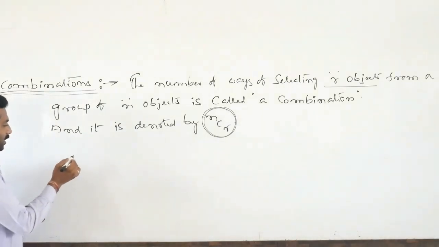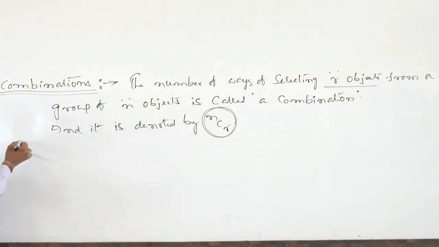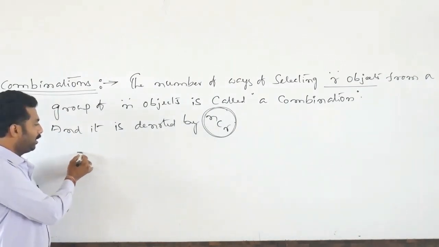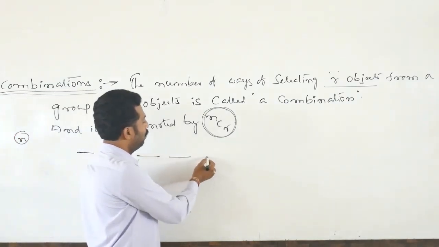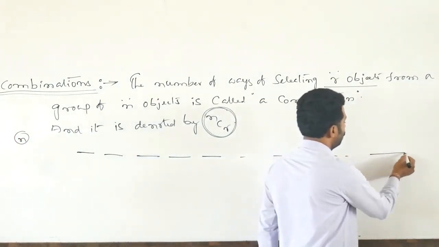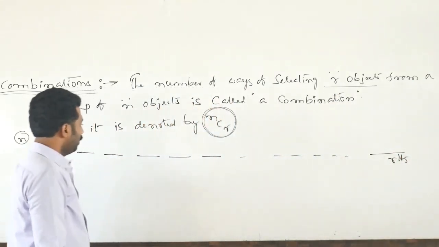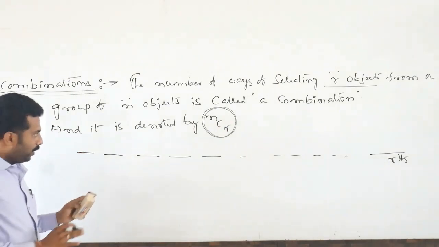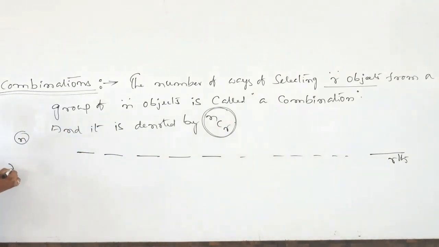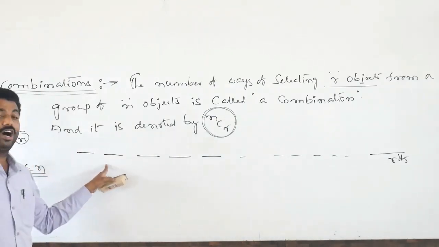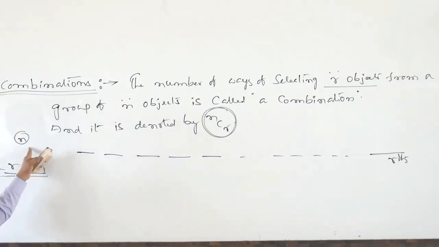One simple thing I discussed last class. Suppose we have n objects, and r blanks we have to fill up. What are the r blanks? 1, 2, 3, 4, 5 and so on. This is the r-th blank. Here r is always less than or equal to n. That point you have to remember: 0 ≤ r ≤ n. It means the number of placements is less than or equal to the total number of objects.